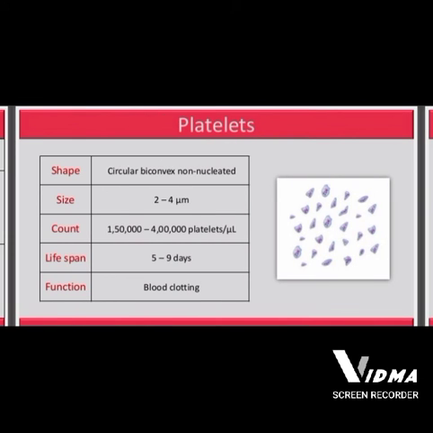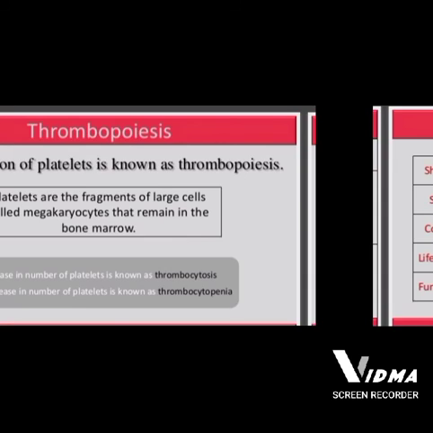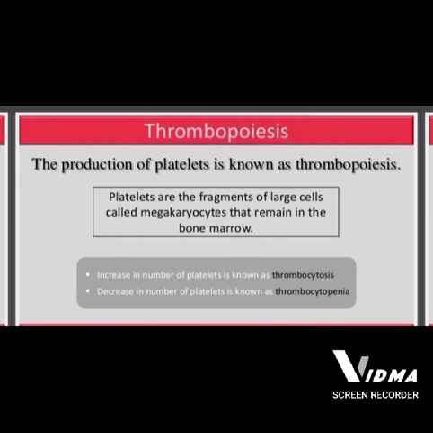One important component of the blood is platelets. Their shape is circular, biconvex and non-nucleated, and their size is 2 to 4 micrometers. Their count is about 150,000 to 4 lakh platelets per microliter, their lifespan is 5 to 9 days, and their function is in clotting of blood during injury. The term thrombopoiesis means the production of platelets.